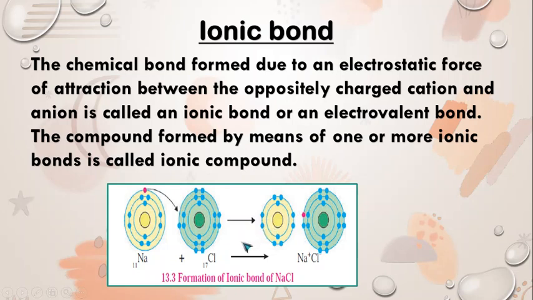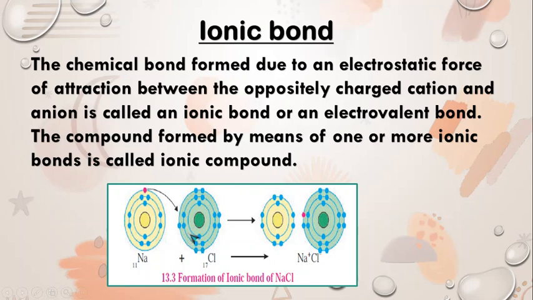On the other hand, chlorine has electronic configuration 2, 8 and 7. Chlorine atom has 7 electrons in the outermost shell: 1, 2, 3, 4, 5, 6 and 7. And it requires one electron to complete its octet. Thus, the electron lost by sodium is taken up by chlorine because chlorine requires one electron to complete its octet.